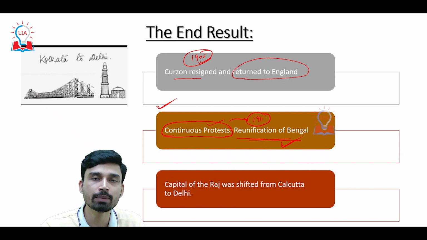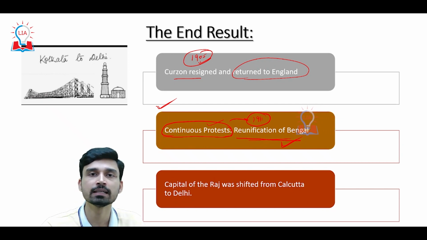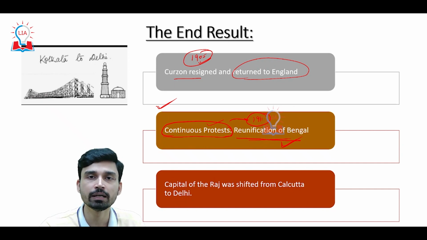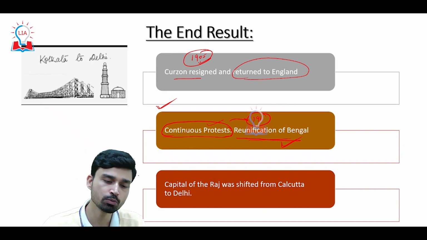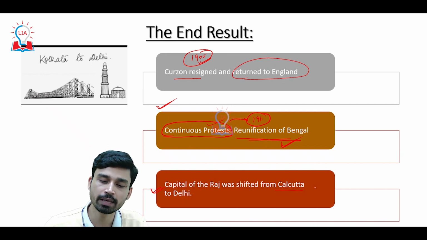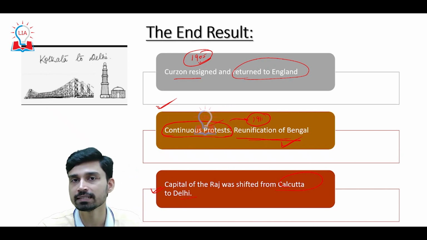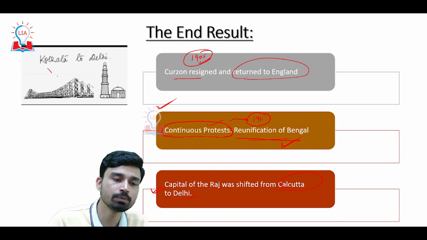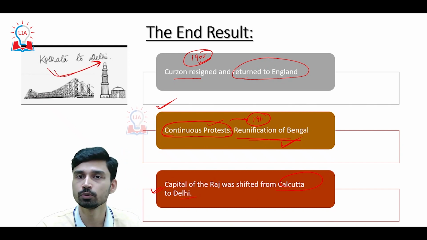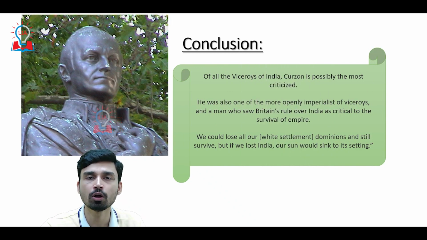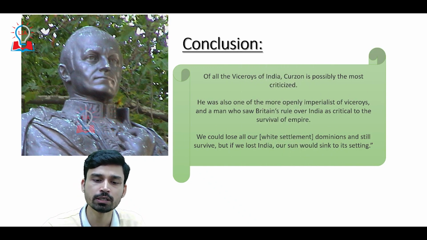However, at the same time, as they saw that placing their capital at Calcutta, in the heartland of nationalist sentiment, can create several challenges, it was also decided at the same time that the capital of the British Raj would be shifted from Calcutta to Delhi. So two important events happened in 1911. The reunification of Bengal was carried out, and at the same time the British capital was shifted from Kolkata to Delhi.